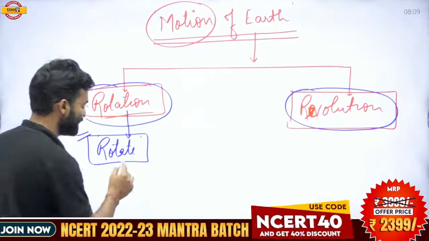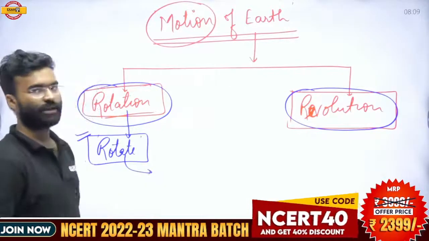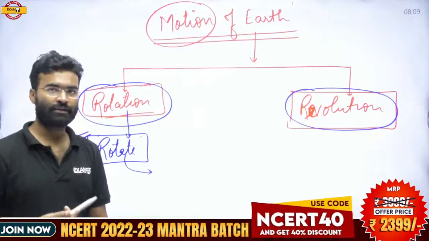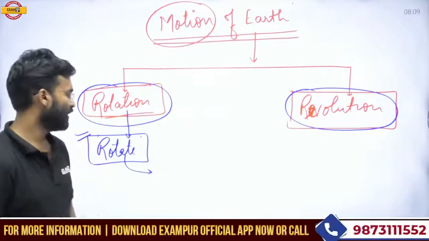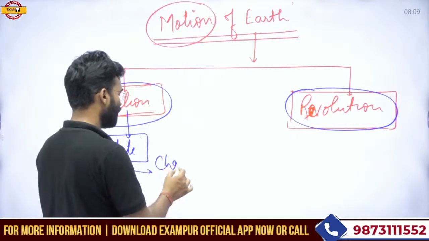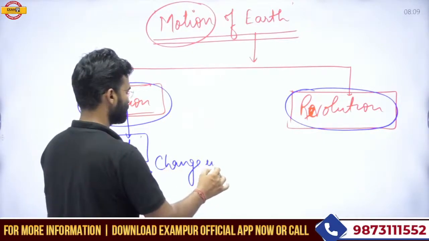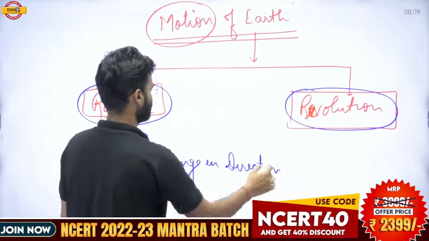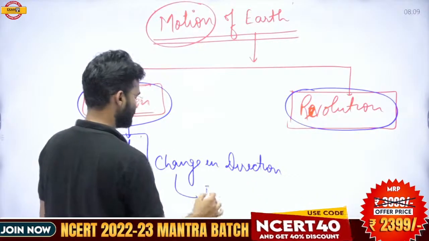If the direction is changing but the place is not changing, then this type of phenomenon falls under rotation. So in rotation, there is only a change in the direction, no change in the place.